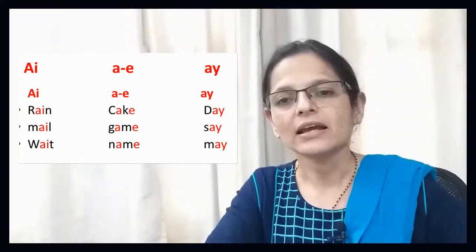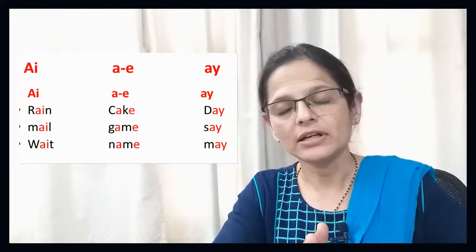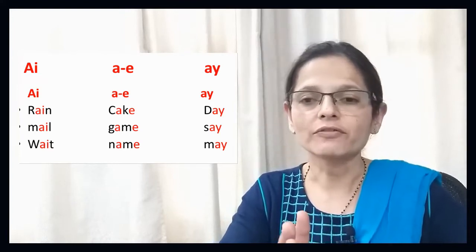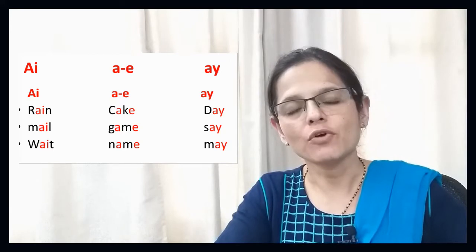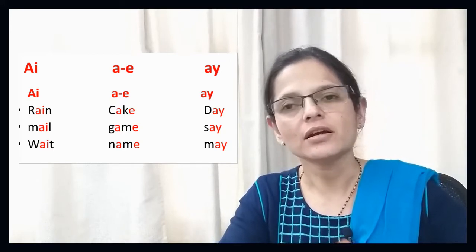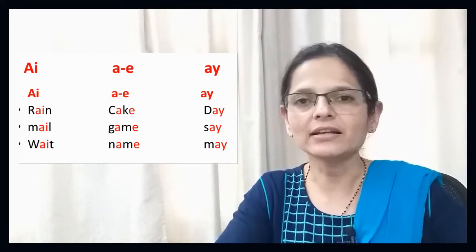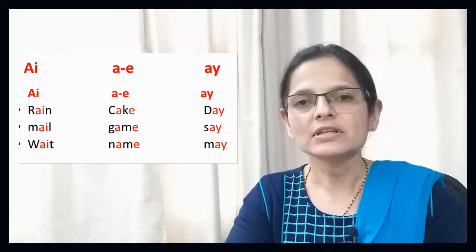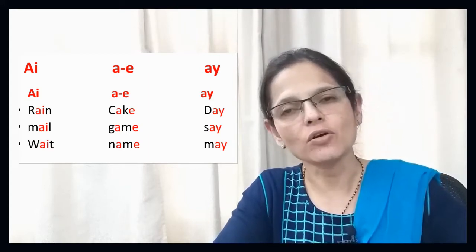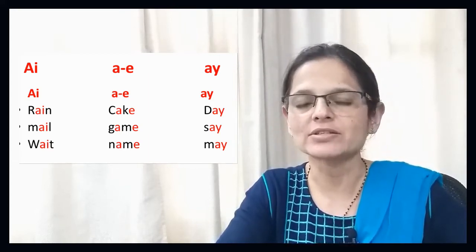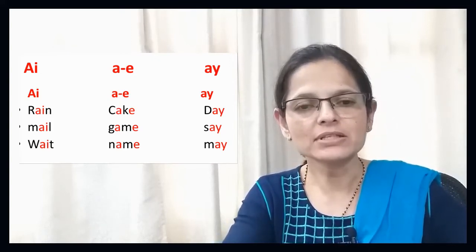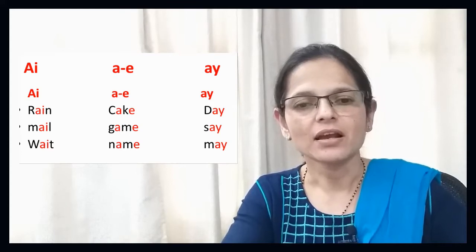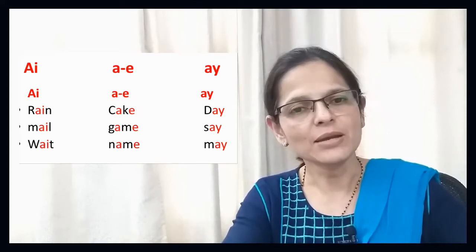Next is D, sound of D is D, and sound of A. Sometimes even Y, as I told you, if it is followed by a vowel, it will take the form of a vowel only. So in that case, we will also use the sound of A as the long sound, that is the sound of the alphabet. So D, A, day. There are some more similar examples like mail, game, say. For all this we have to follow the same rule.